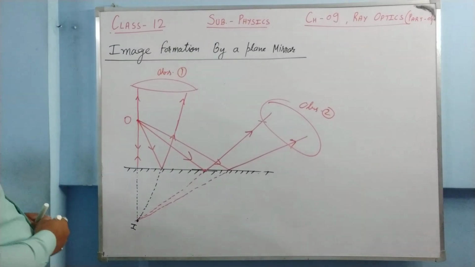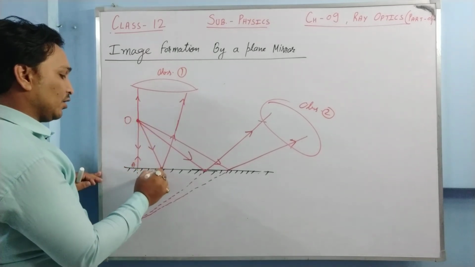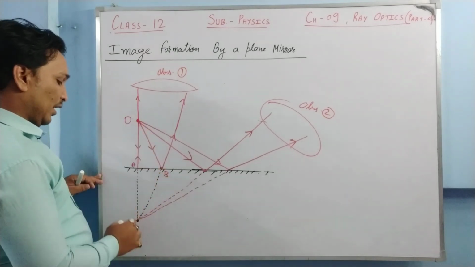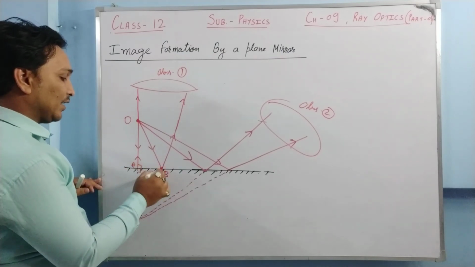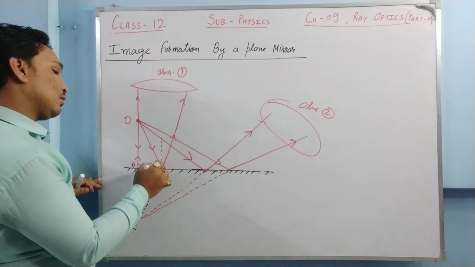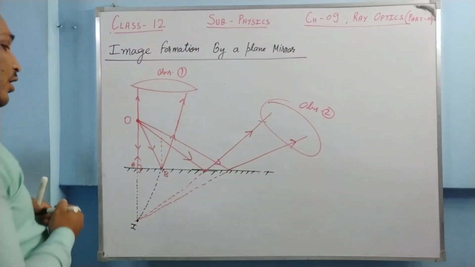Moreover, if you consider these two triangles, say O, this point is A, this point is B, OAB and IAB, this angle is 90 degrees, one side is common, and if you apply small geometry, this will give you an idea why it is called geometrical optics.